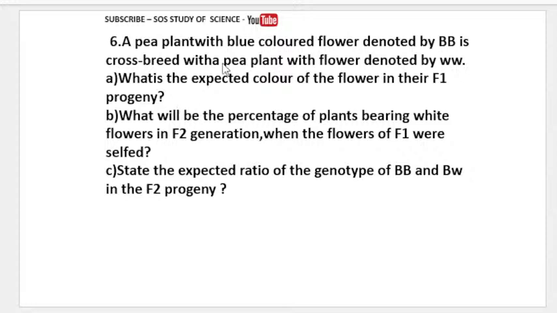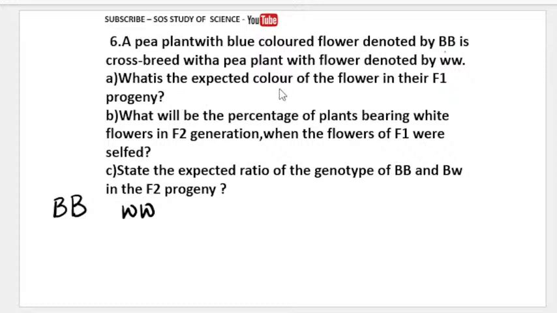The next question is, a pea plant with the blue colored flower denoted by capital B is crossbred with a pea plant with the white flower denoted by small w. So here completely the alleles are changing. What kind of plant have they taken? Capital B has crossed with small w.